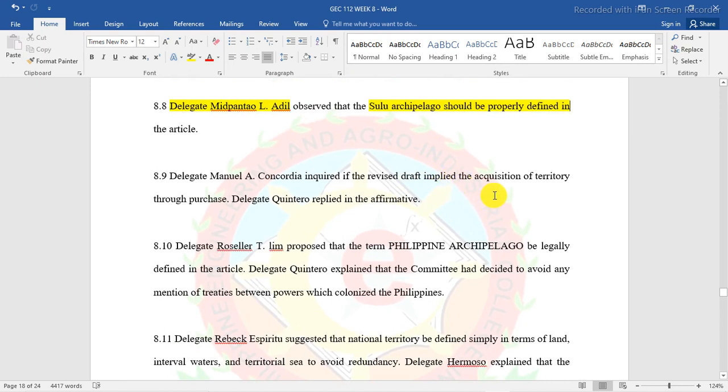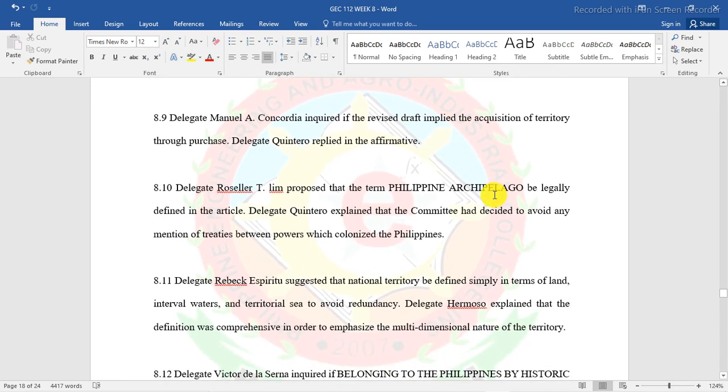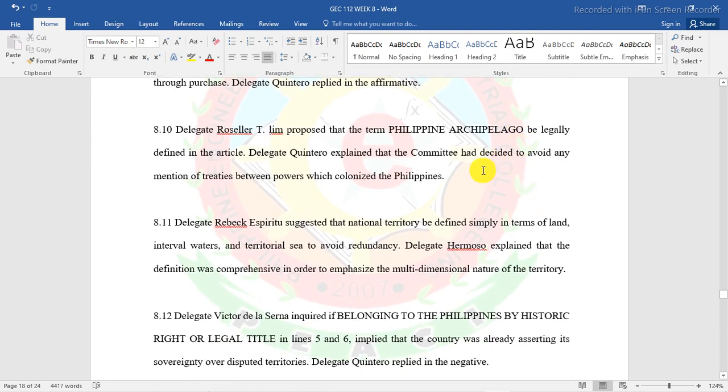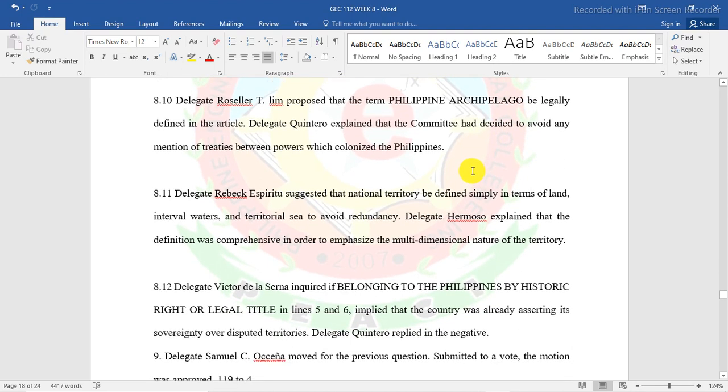Delegate Quintero replied in the affirmative. Delegate Roseller T. Lim proposed that the term Philippine Archipelago be legally defined in the article. Delegate Quintero explained that the committee had decided to avoid any mention of treaties between the powers which colonized the Philippines.